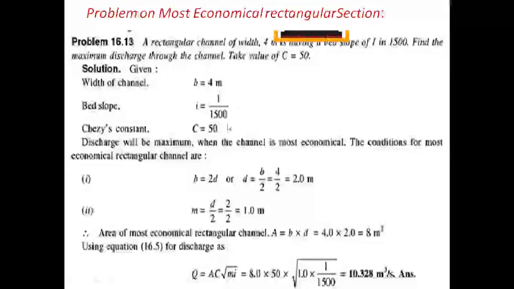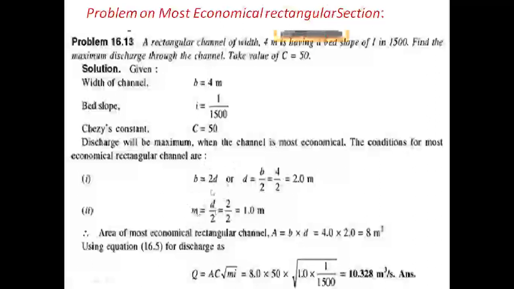From the derivation of the most economical sections in the previous classes, where the b and d values were given, we found the discharge value. But in the most economical section, we have two conditions for construction of the channel: b equal to 2d, m equal to d by 2. For hydraulic mean depth, the general formula is m equal to A by P.